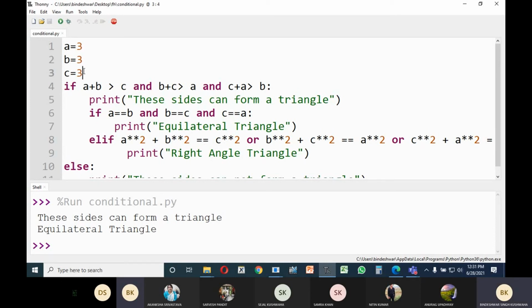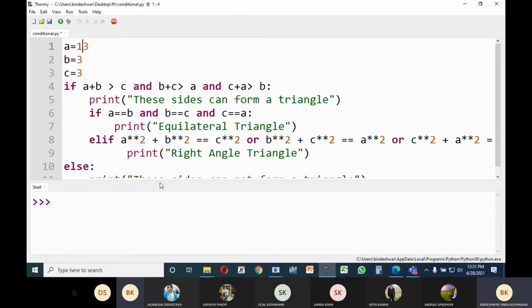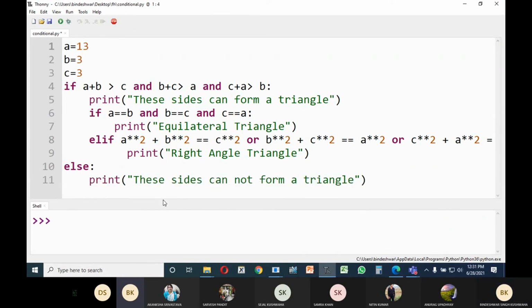Let us see that. If I put here 10, 13. So who will tell me what would be the output here? Who will tell me? What would be the output here? If sides are A 13, B 3 and C is equal to 3. So what would be the output?